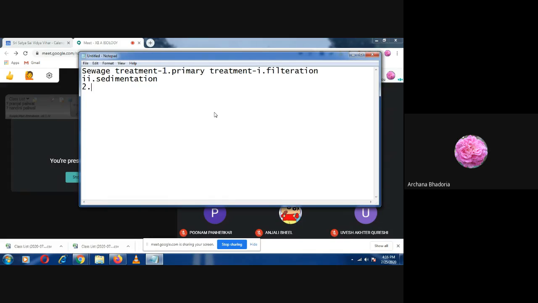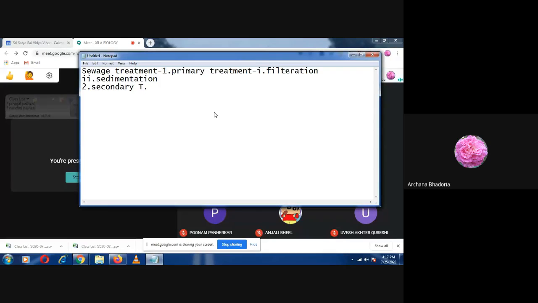Okay, now the next one we are starting is the secondary treatment. Secondary treatment, children, involves the microbes. The second step in sewage treatment is known as the secondary treatment. In the secondary treatment, again there are two steps. Remember one word: primary sludge.